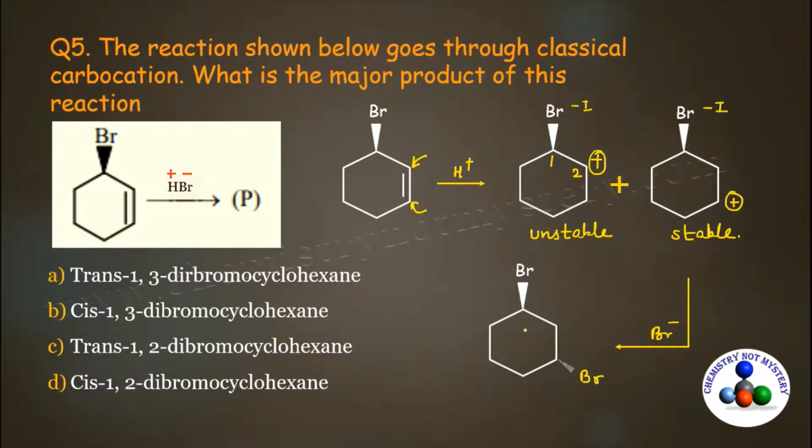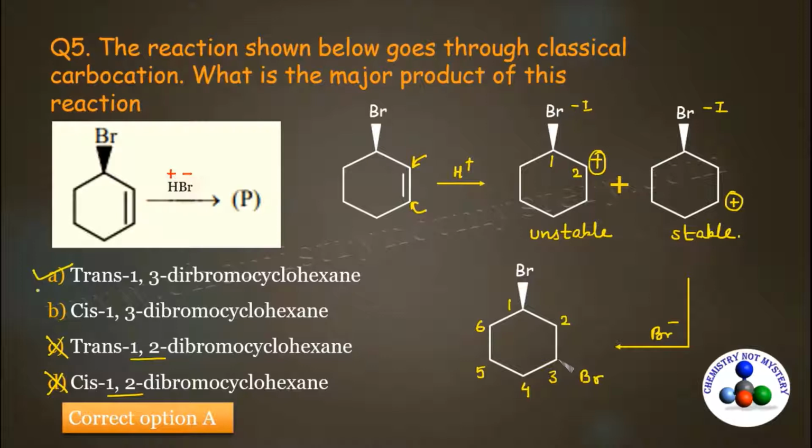Now number the ring to write the IUPAC nomenclature. So here 1, 2, 3, 4, 5 and 6. Here you can see bromine is present at the 1st and 3rd positions. So you can eliminate option C and option D in which bromine is present at the 1st and 2nd positions. Now you can see both the bromines are trans to each other. So your option A will be the right option for this question.